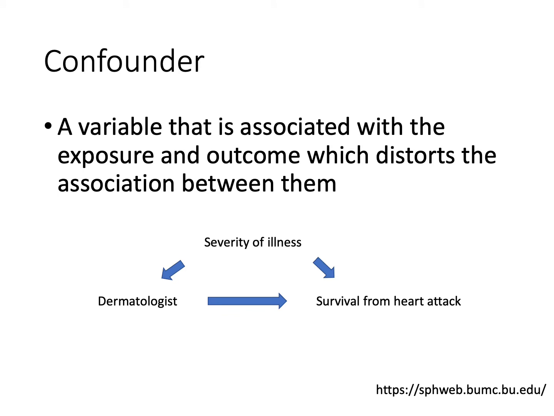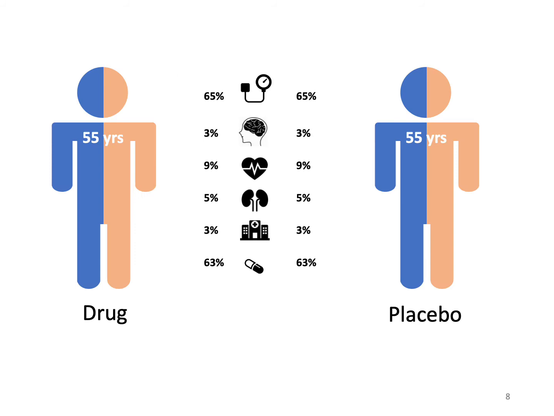But of course, in the non-randomized setting, we know, wait a second, the confounder here is severity of illness, and that dermatologist will only see patients, for example, when they're stable. And therefore, it's this confounder that's explaining the association, not the dermatology consult. And when randomization works, as long as the study's big enough, the two groups will look similar.